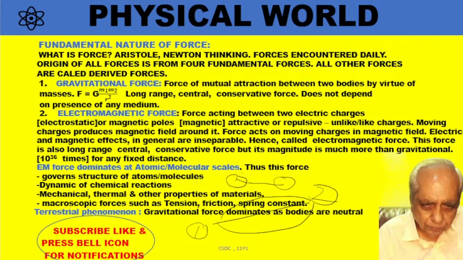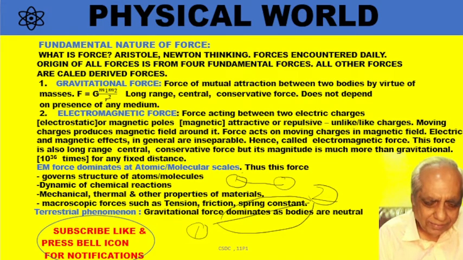Now, the major difference between gravitational and electromagnetic force is in the order of magnitude of these forces. Electromagnetic force is 10 raised to 36 times stronger than the gravitational force. You may not believe it, it becomes a bit unbelievable. I will give you an example that will clarify this point.